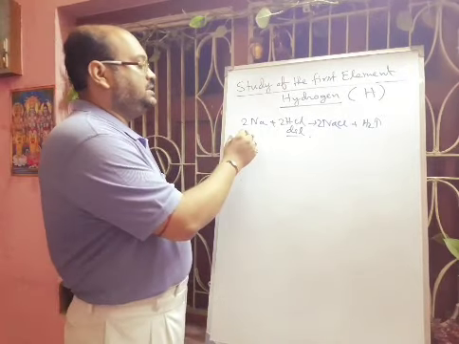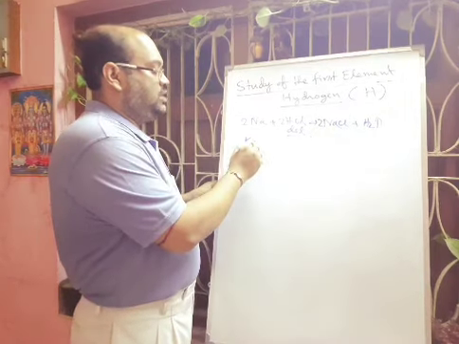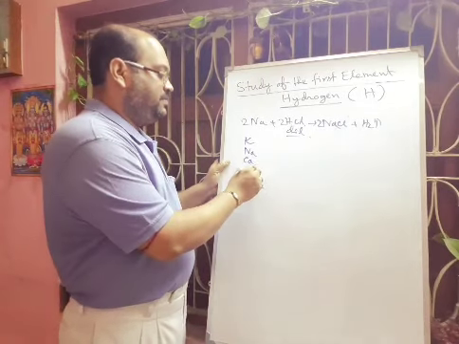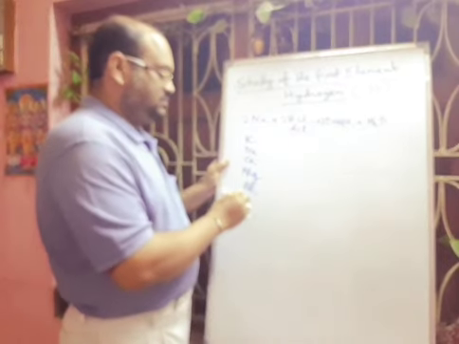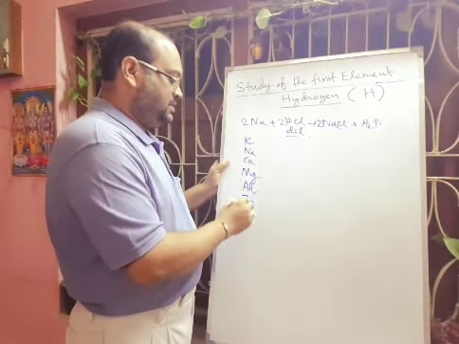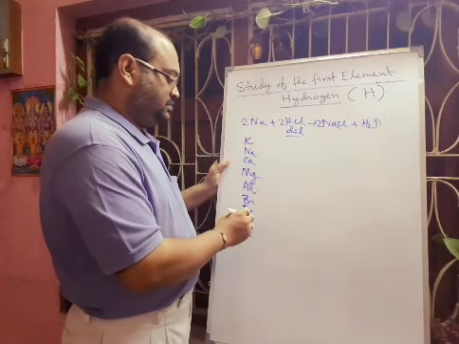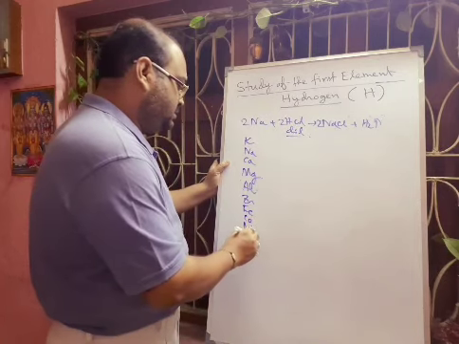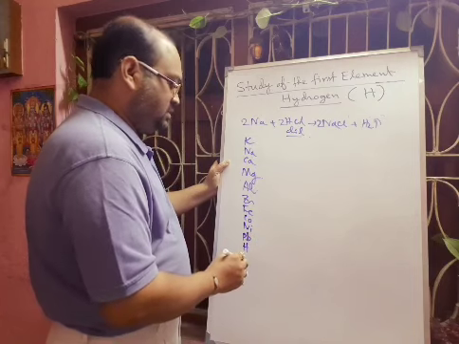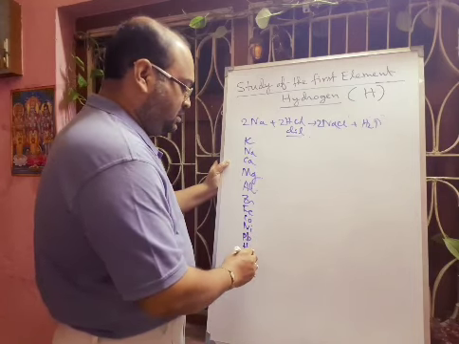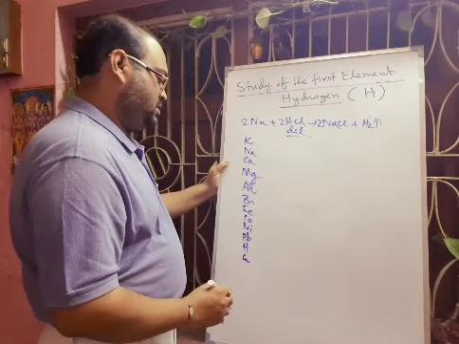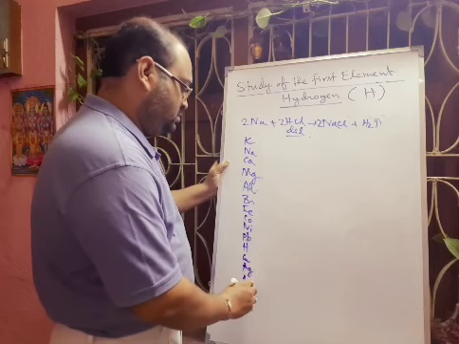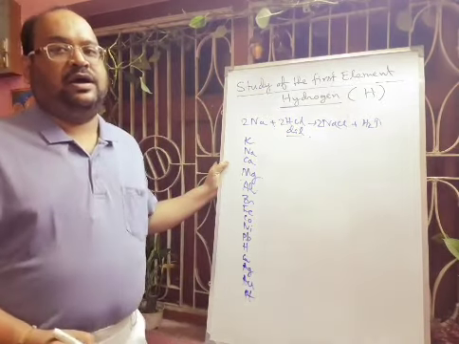If I am writing the metal activity series, first one is potassium, then sodium, then calcium, then magnesium, aluminium, zinc, iron, cobalt, nickel, lead, hydrogen, copper, silver, gold, and below we can write platinum.